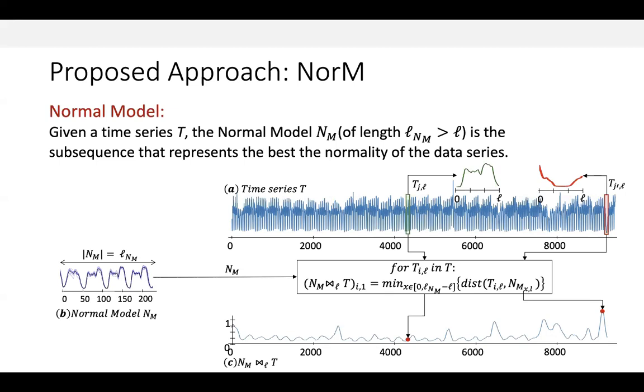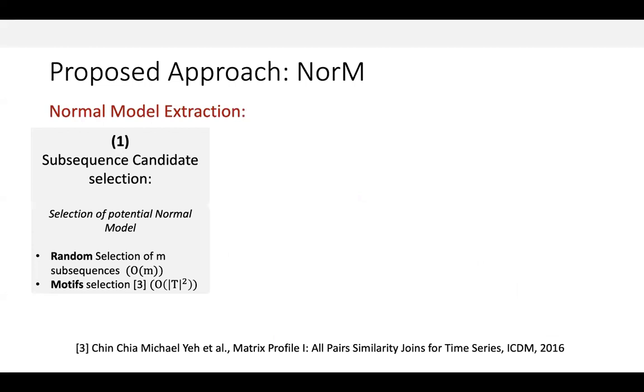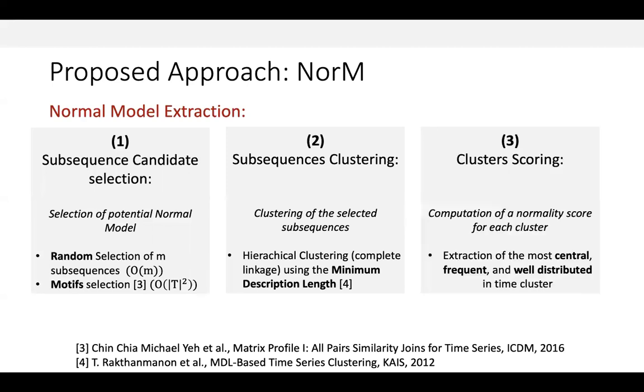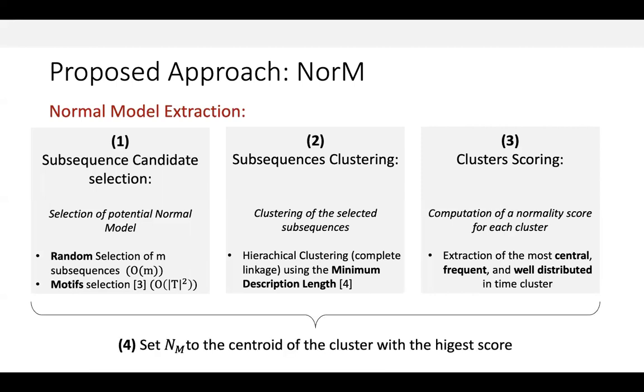To compute the normal model, we execute three steps, which we now briefly describe. The first step consists of selecting a set of subsequences from T. We either do it by random sampling, or by extracting a set of motifs of T. We call these two variants NorM-sample and NorM-Sj, respectively. The second step consists of clustering the previously selected subsequences using hierarchical clustering and minimum description length to select automatically the number of clusters. We finally score each cluster, using the notions of centrality, frequency and time distribution. We thus compute the normal model as the centroid of the highest scored cluster.